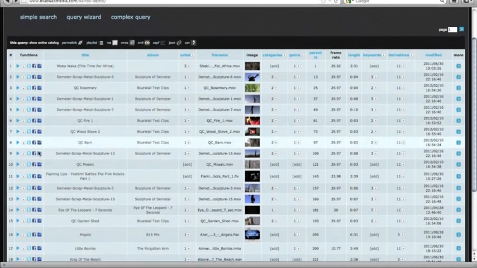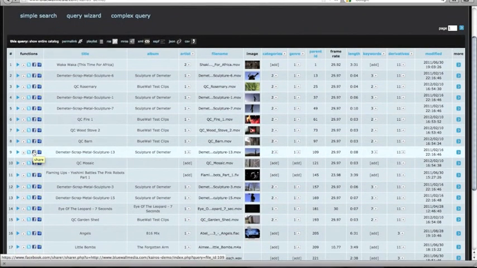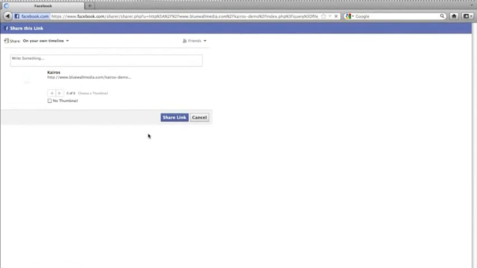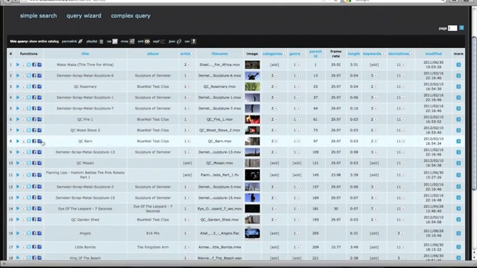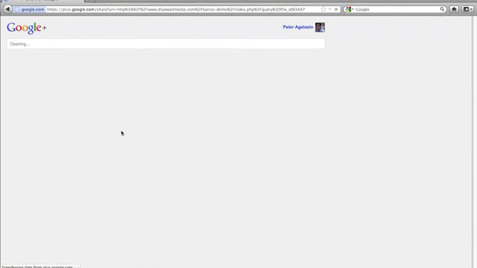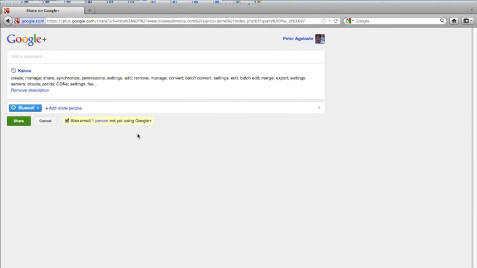Let's do the same for Facebook. I'm going to click the Facebook link, and it's going to allow me to share my video over Facebook. We're going to do the same thing for Google+, and these are just basic social media sharing tools. Kairos will offer you advanced social sync and sharing tools, and we'll discover that in a later screencast session.